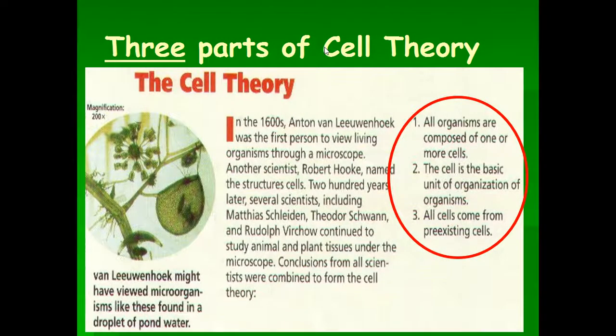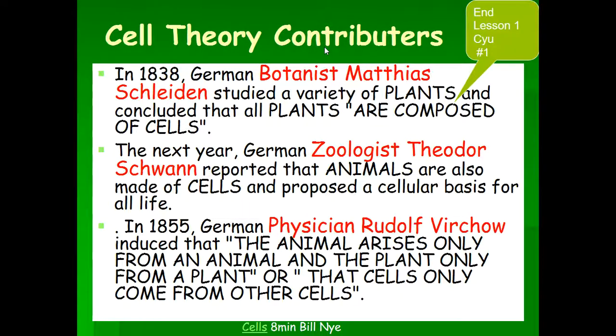You need to know these 3 parts of cell theory. Cell theory has 3 parts. All organisms are composed of 1 or more cells. The cell is the basic unit of organization of organisms. All cells come from pre-existing cells. And this is the end of the first unit, the first lesson.